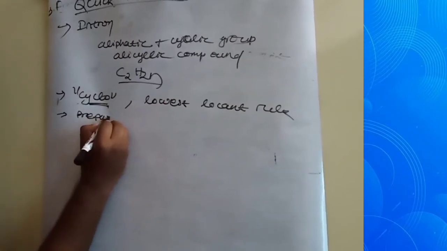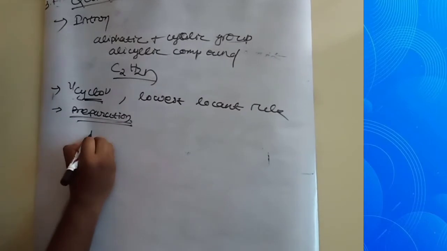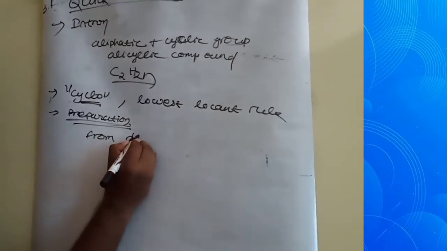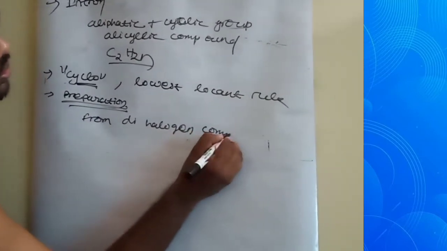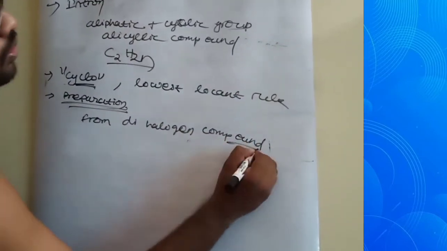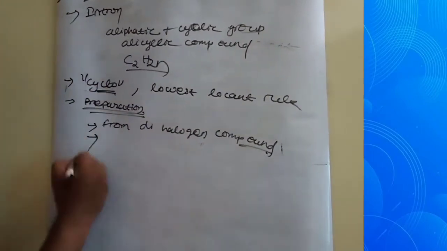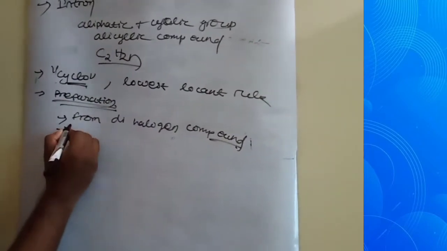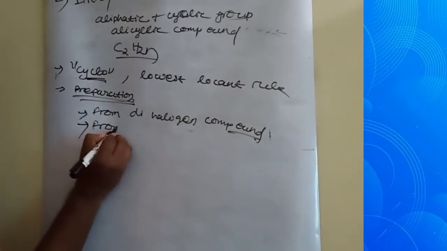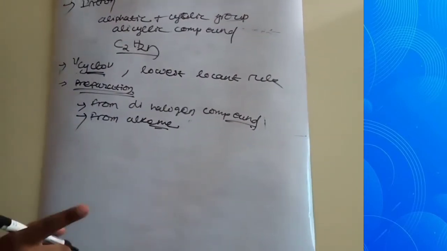In preparation, we first saw that from dihalogen compound, and then from alkene, that is the Simmons-Smith reaction, and it is very important.